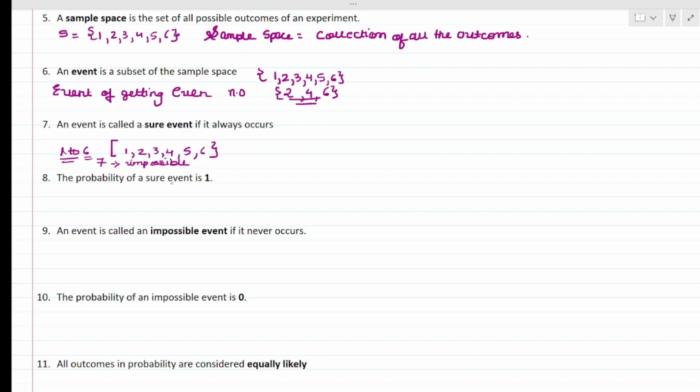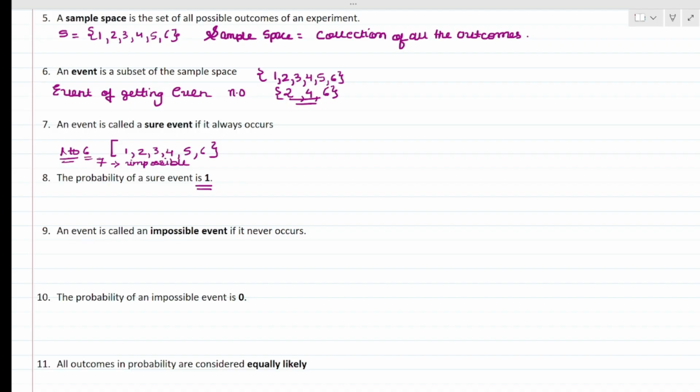Next is the probability of a sure event is always 1. Important for MCQ, the probability of a sure event is always 1. Next, an event is called an impossible event if it never occurs. That means if anybody says the sun rises in the west, it is an impossible event. It can't happen. An impossible event never happens.